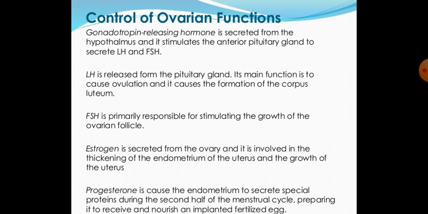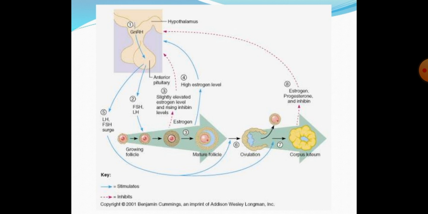Estrogen is secreted from the ovary and it is involved in the thickening of the endometrium of the uterus and the growth of the uterus. Progesterone causes the endometrium to secrete special proteins during the second half of the menstrual cycle, preparing it to receive and nourish an implanted fertilized egg.